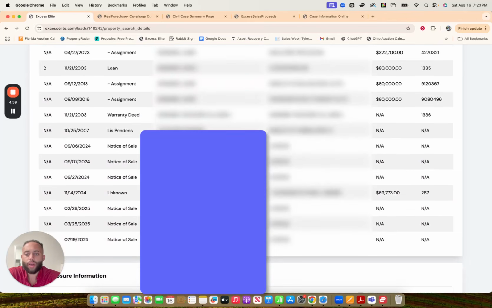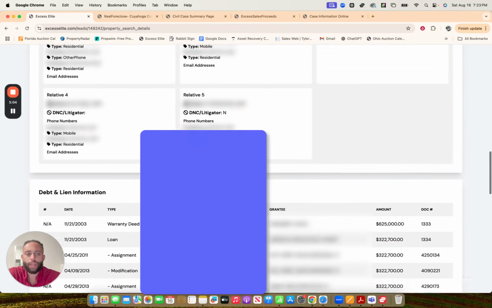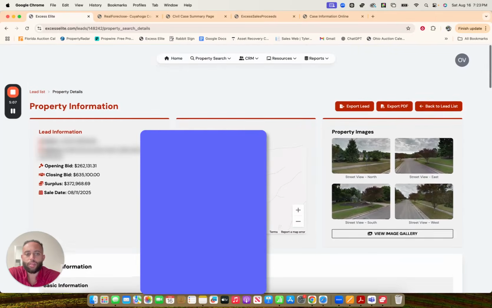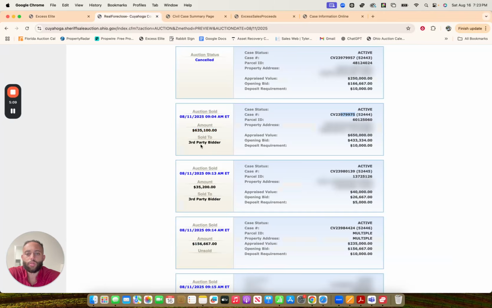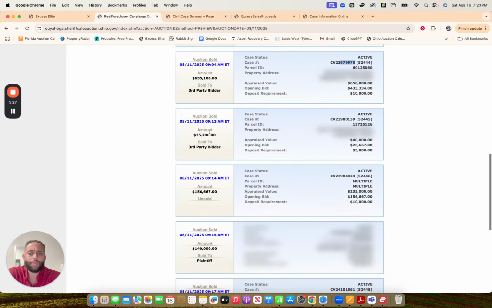All right, what we have here now is some details on the foreclosure, and looking at this, it looks like a pretty valid claim. All right. So this first property, we can say, hey, potentially there is a good surplus, and the case parties, we'll see who the defendant is. We'll do our research, verify the ownership, check to see if they're still alive, perform our skip tracing, and then mark it. So pretty simple. You would go through all of these. Anytime the property is sold to a third party bidder, you would take the case number, verify that the property did sell for a higher amount.